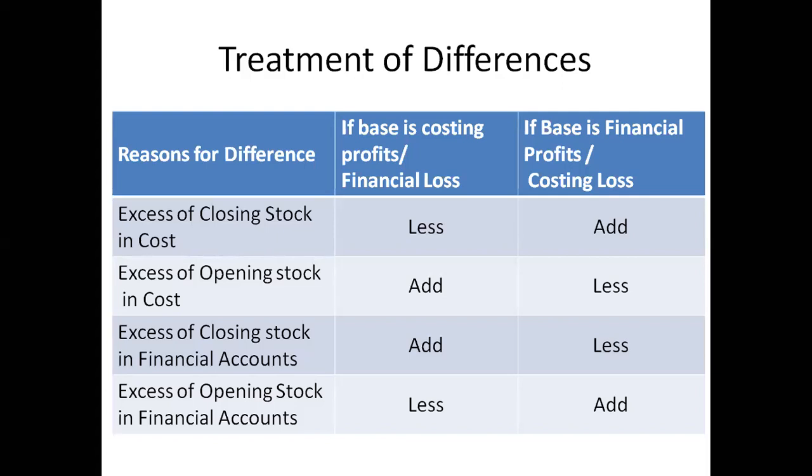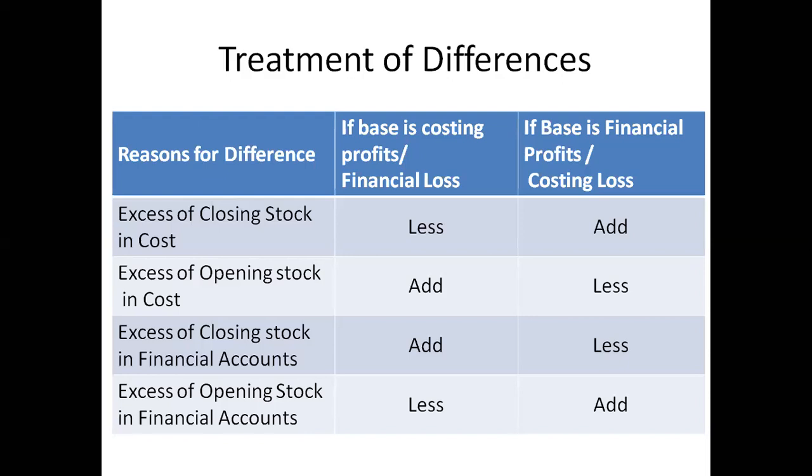So if you are taking up a reconciliation, how do you do it? You can start with the financial accounts profits, which should be arrived at as cost accounting profits. If you start with the cost accounting profits, it should be arrived at as financial accounting profits. Now we can take two possibilities. Remember, we can take a cost accounting profit or a financial accounting loss.